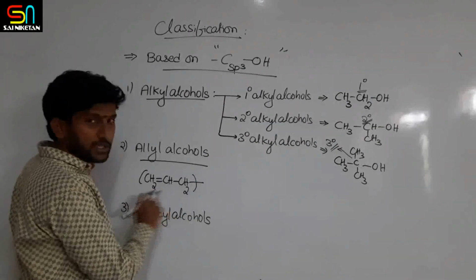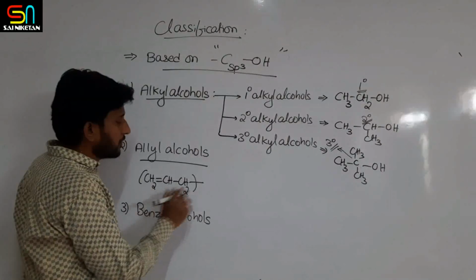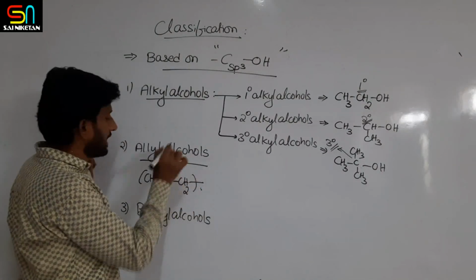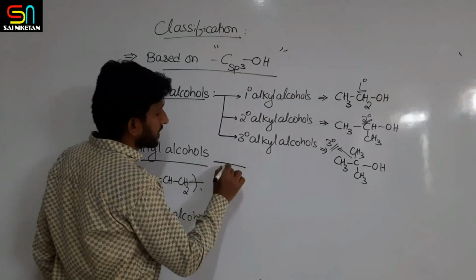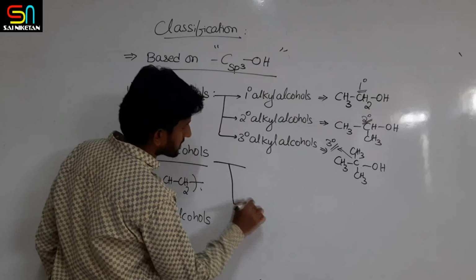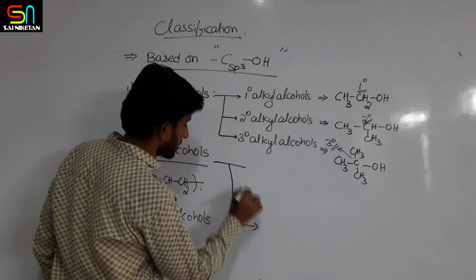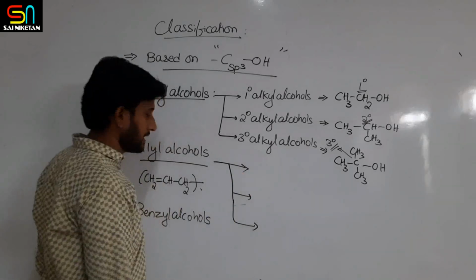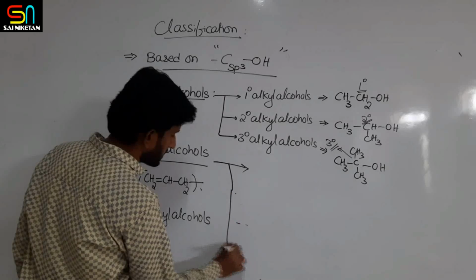So this group is the allyl group. Now if an OH group is attached to this group, then it is allylic alcohol. Again, allylic alcohols are classified into three types.